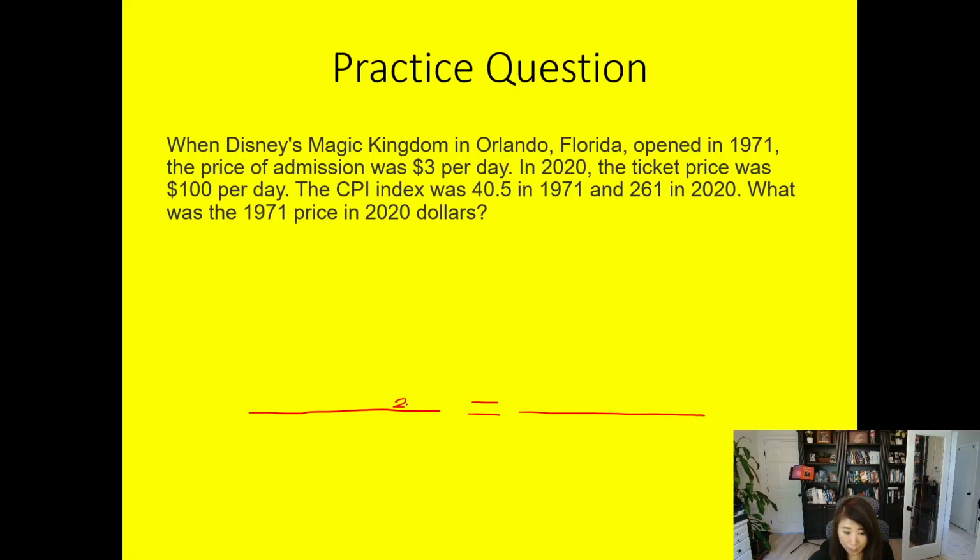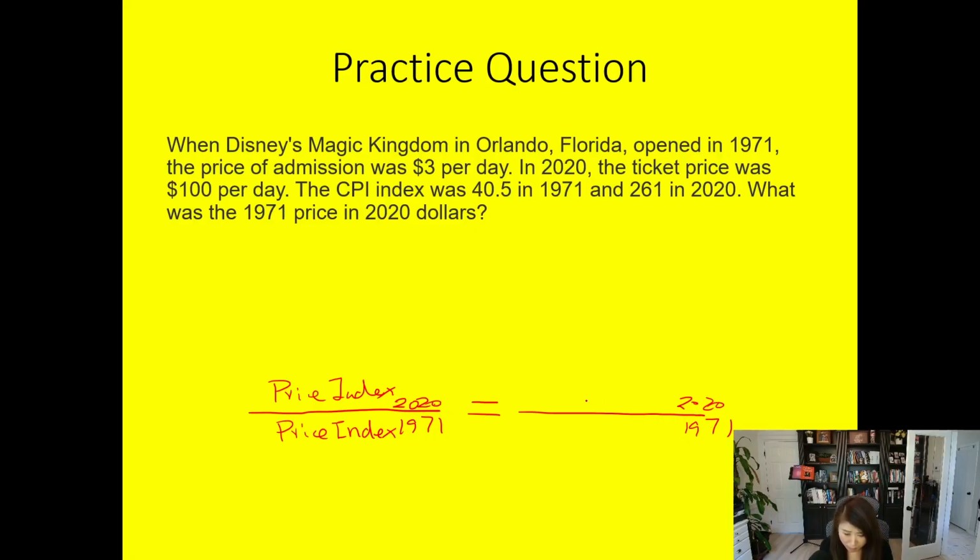So I pick 2020 on my numerator. Here will be the price index, and here also the price index. That's the ratio of the price index, and we'll make sure we're matching the years on the right-hand side.